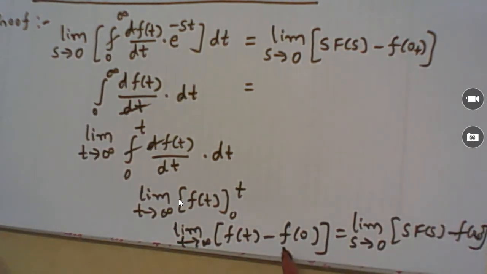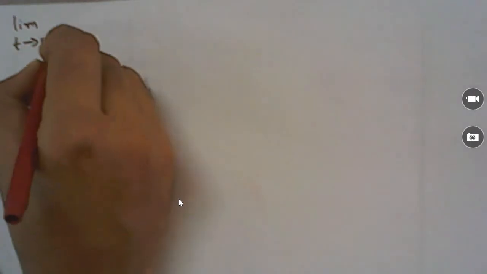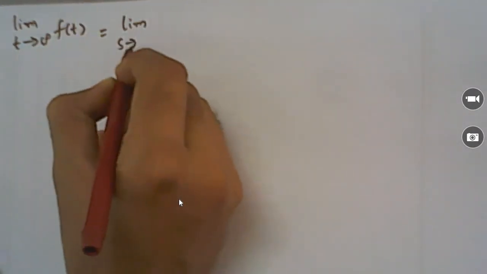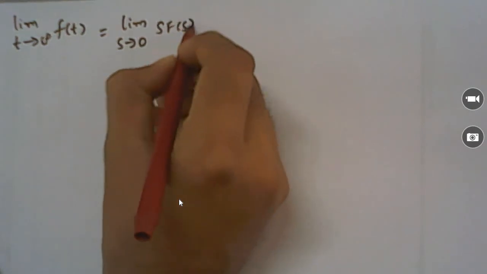So f(0+) is cancelled. So we can say limit t tends to infinite f(t) is equal to limit s tends to 0 sF(s).